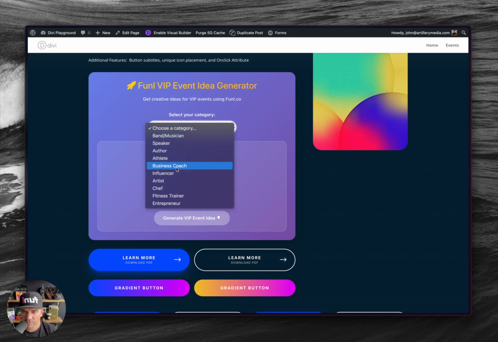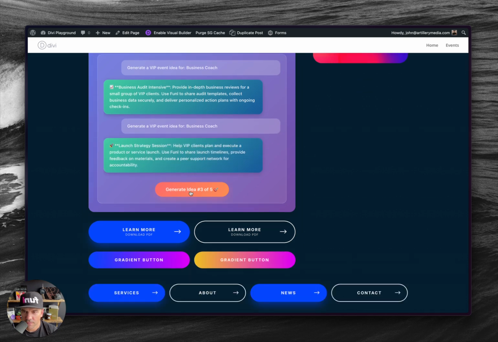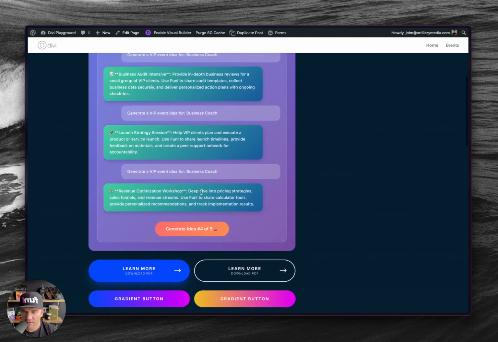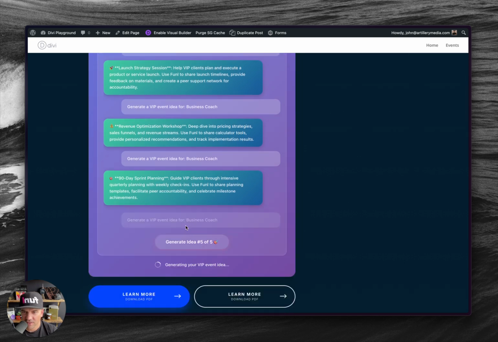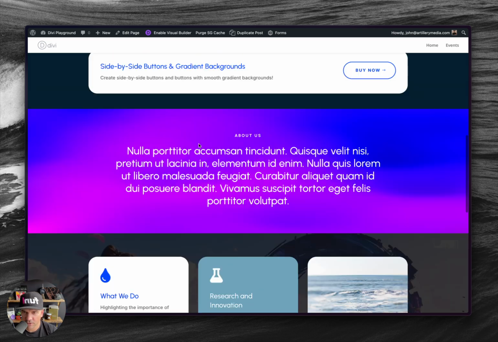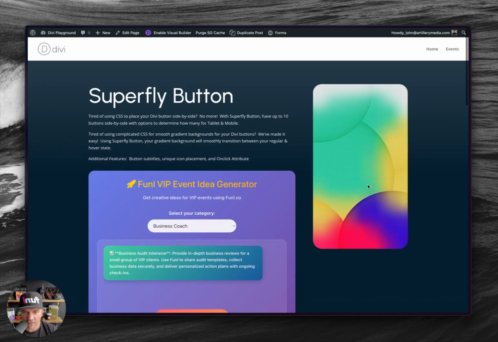Select category, business coach. There's the business audit. Launch. This 3 out of 5 is not making sense to me, so we're going to get rid of that. 4 out of 5, 1, 2, 3, and then generate 5 out of 5. Okay, cool. Start over. So I'm down here reading this one. Start over. There we go. Great. And it's showing one. That's fine. I don't want to clear it all out and make them hit generate again. I'm fine with it. If they hit start over, it automatically brings in a new idea. That's fine. Okay, great, cool, dope.